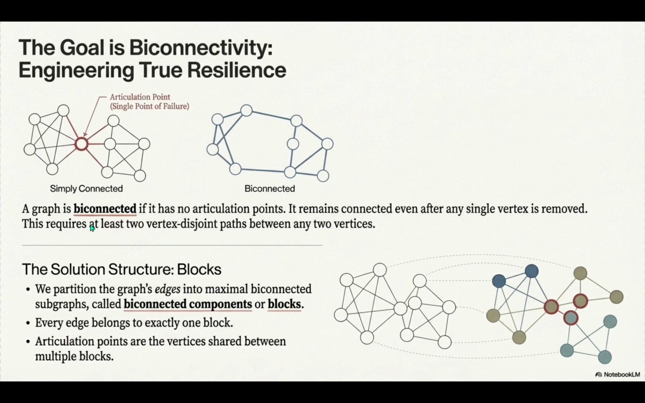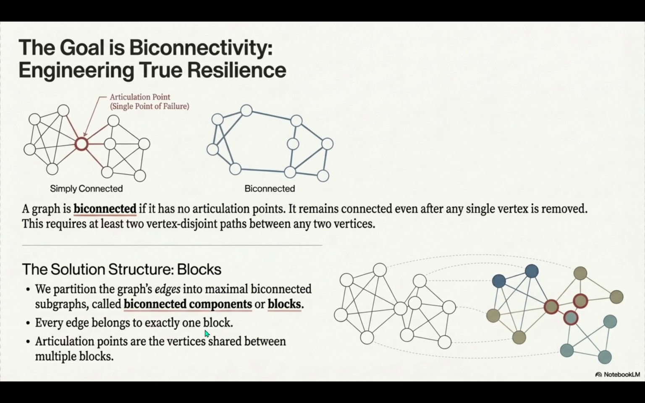That's a high bar. It's a very high bar. It means that for any two points in that system, there have to be at least two completely separate vertex-disjoint paths linking them. One path fails, the other's still there. So we're not just hunting for the weak points. We're really trying to map out the stable neighborhoods. That's the perfect way to put it. We call these neighborhoods blocks, or maximal biconnected subgraphs.